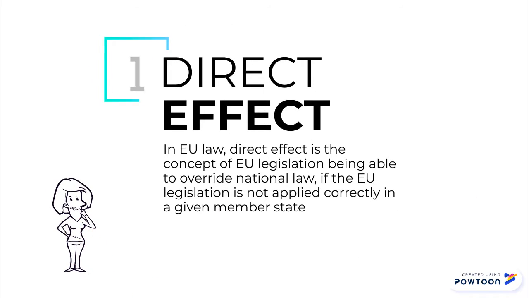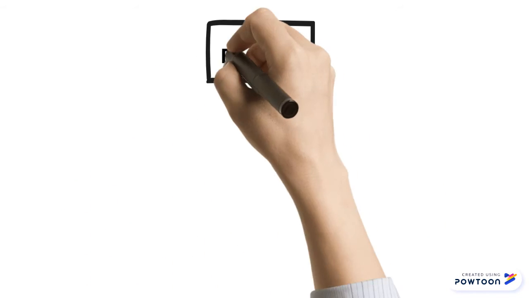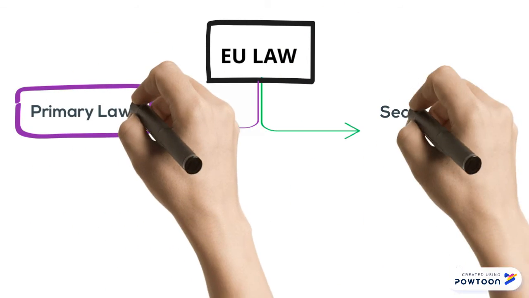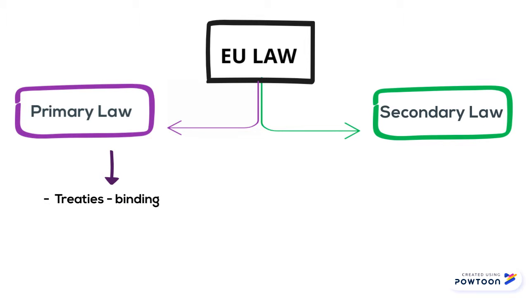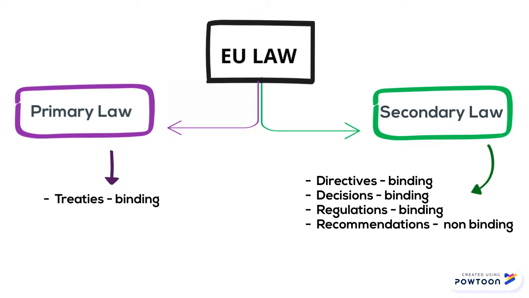In EU law, direct effect is the concept of EU legislation being able to override national law if the EU legislation is not applied correctly in any given member state. There are two categories of European law, primary and secondary law. Primary law are the treaties of the European Union, which are directly applicable in all member states. Secondary law are the regulations, decisions, directives, and recommendations. Within both legislations there is direct effect.